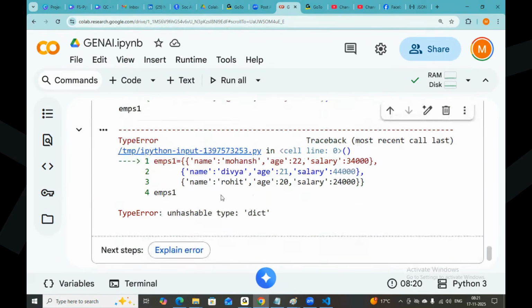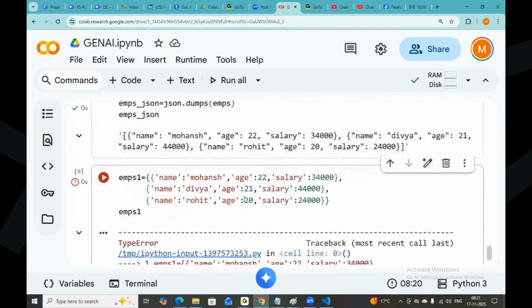Maybe you cannot, unhashable type: dictionary. You cannot take these values as a set. Okay, fine. Clear.